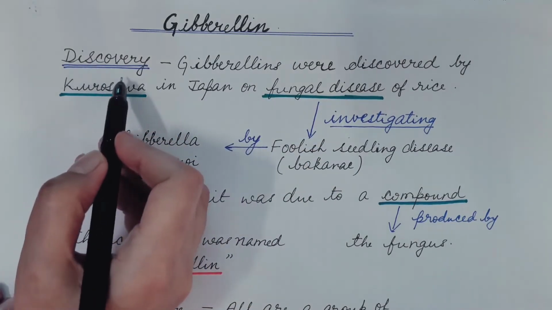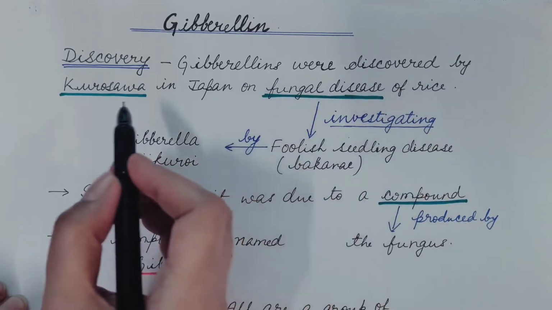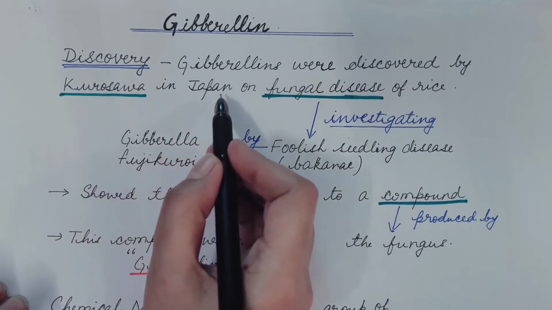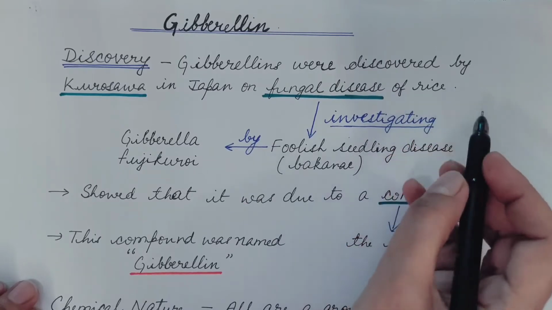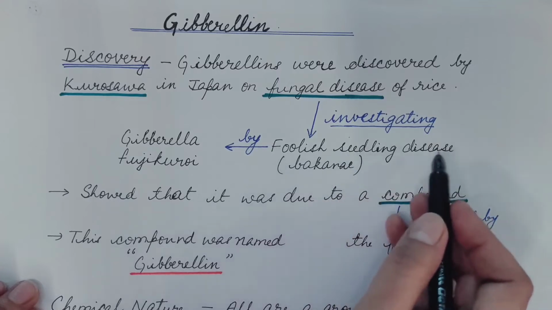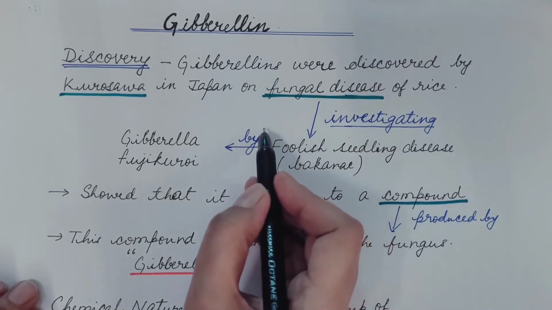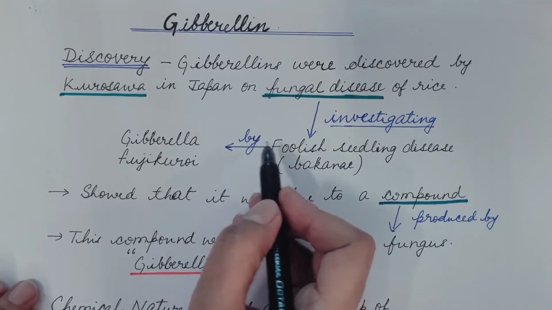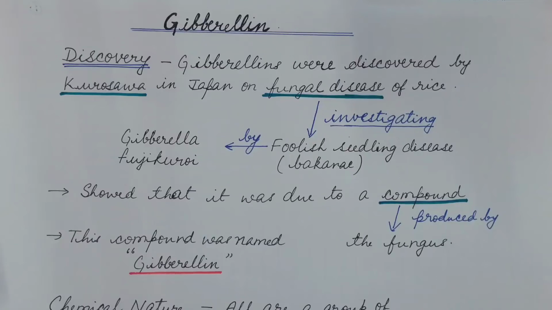First of all, discovery of gibberellin. Gibberellins were discovered by Kurosawa in Japan on a fungal disease of rice. He was investigating foolish seedling disease or Bakanae disease in rice, which is caused by the fungus Gibberella fujikuroi. Kurosawa was studying plant pathology.